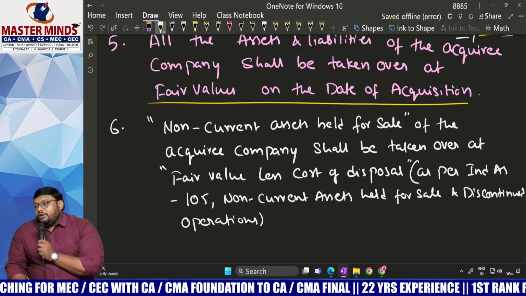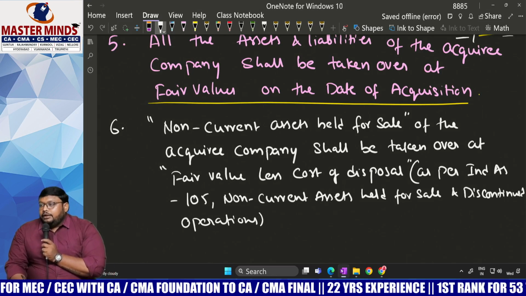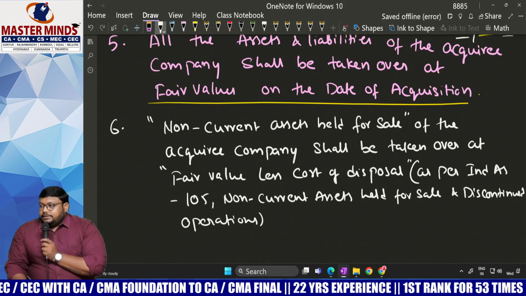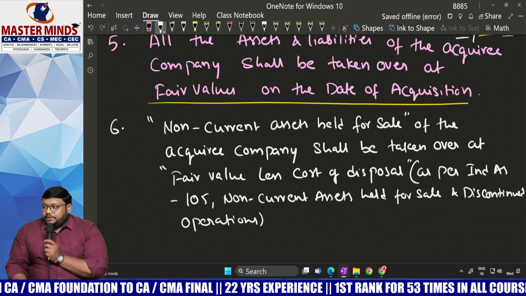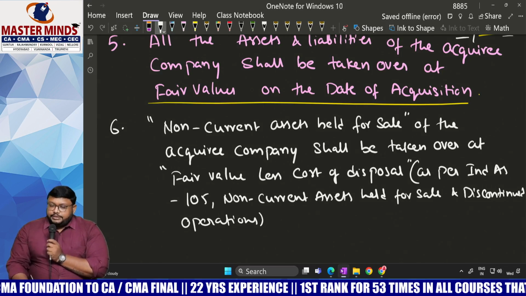Discontinued operation means till now we were using that asset, but we have stopped using it. We are not using that asset for operational purposes.